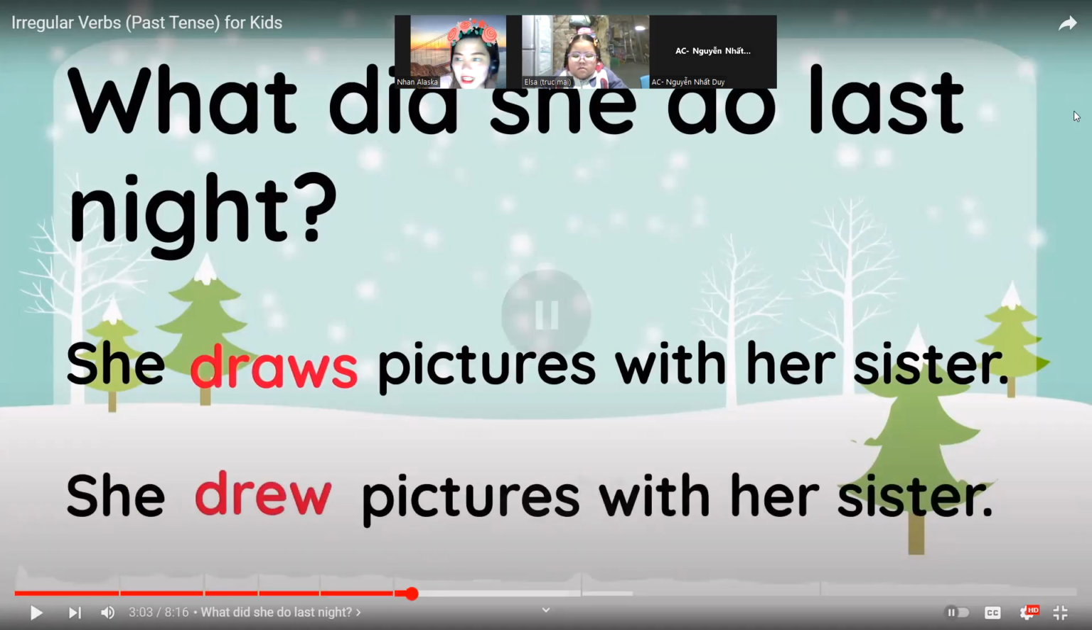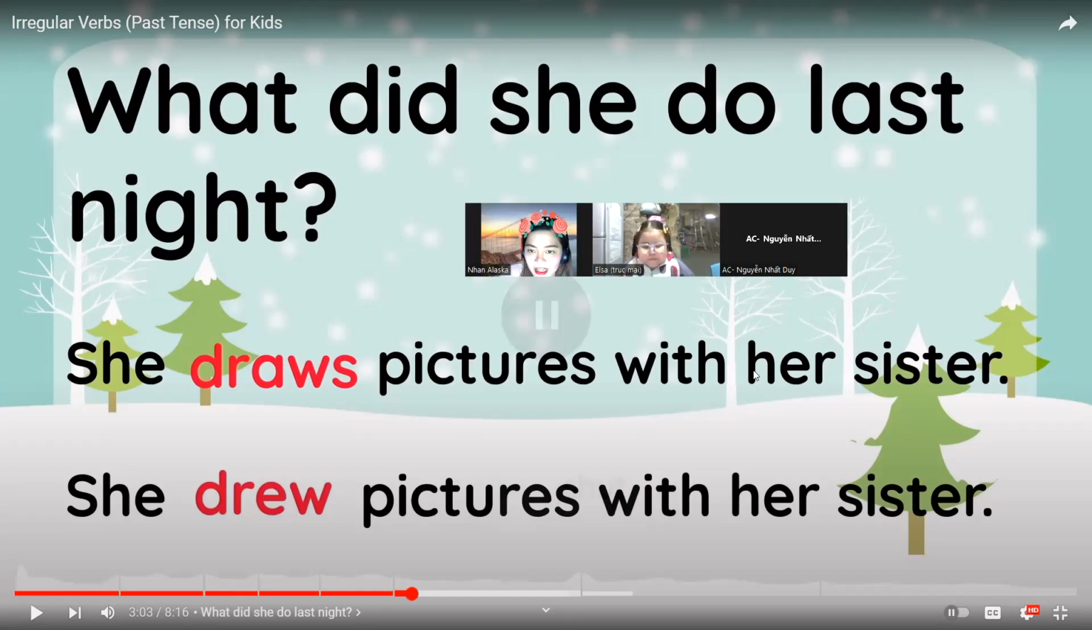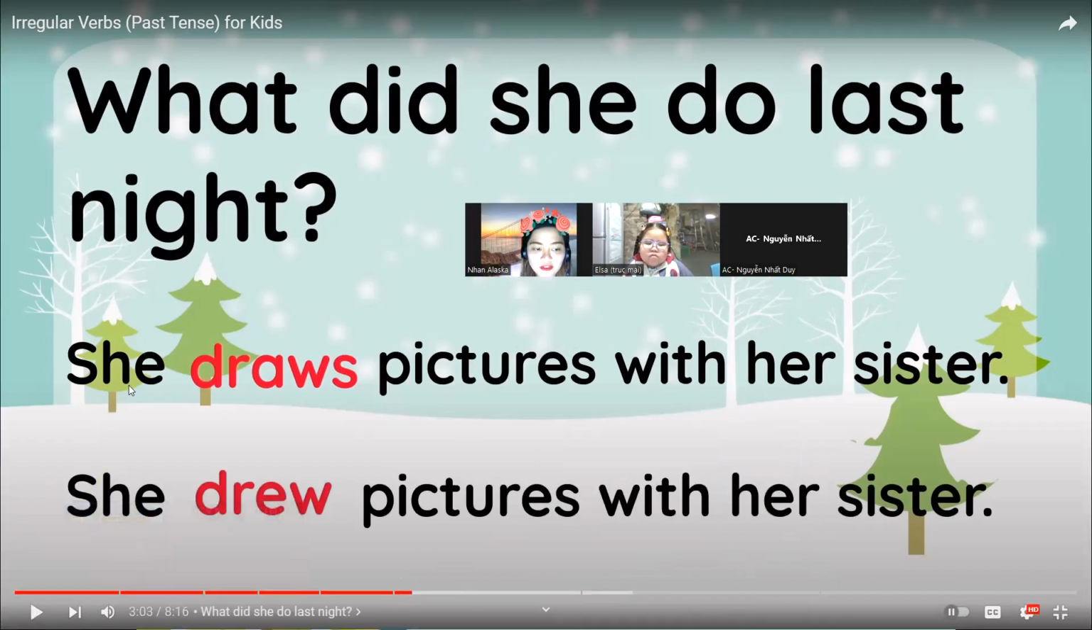The question is, Elsa, what did she do last night? Which one do you think is the correct one? The first one or the second one? Drew pictures with her sister. Very good. All right. The answer is the second one, drew. It is because the question is did, meaning already in the past, right? Because when you say draws, that is in the present. This one is in the past. Draw, drew. Okay.